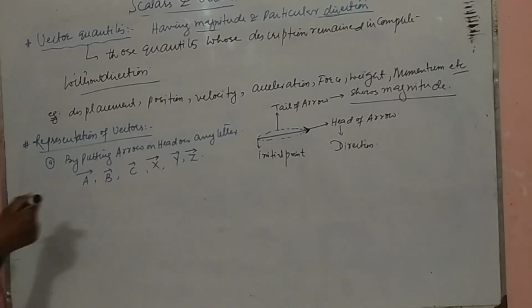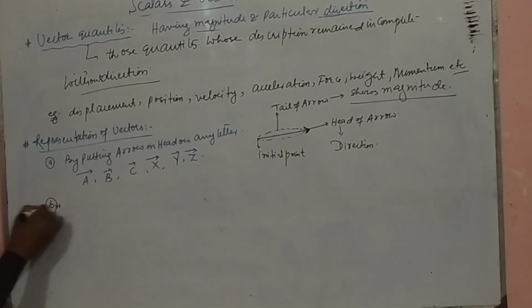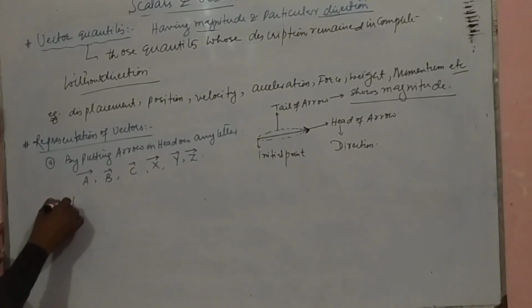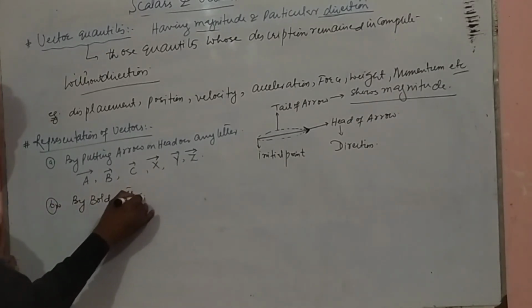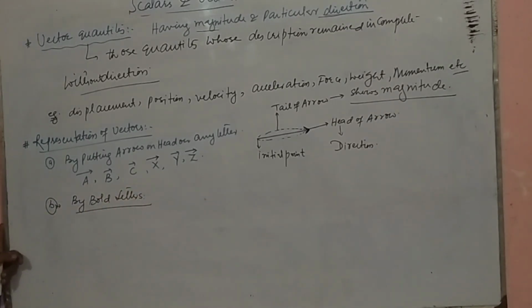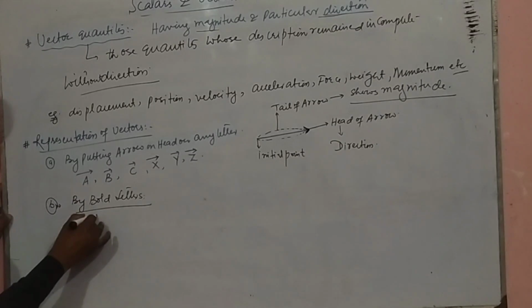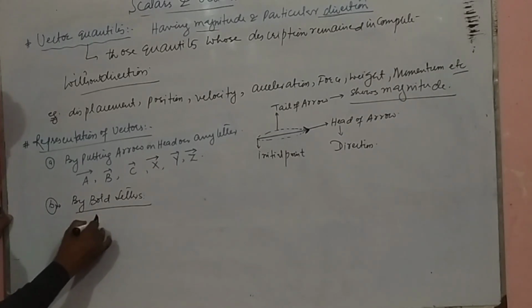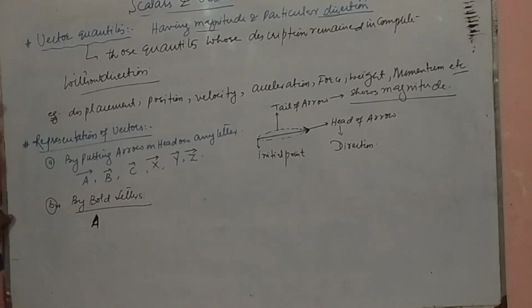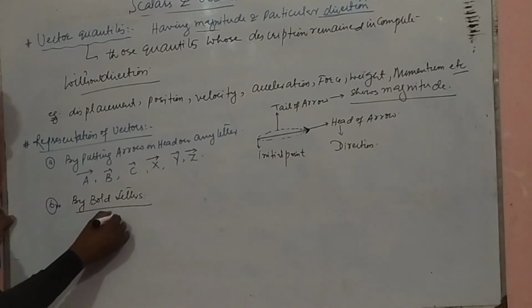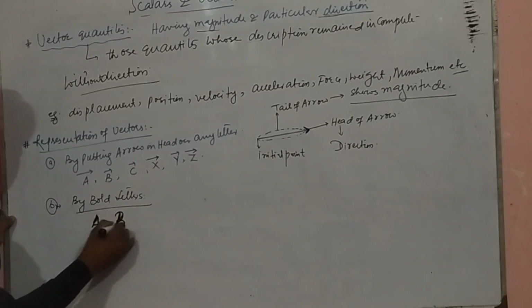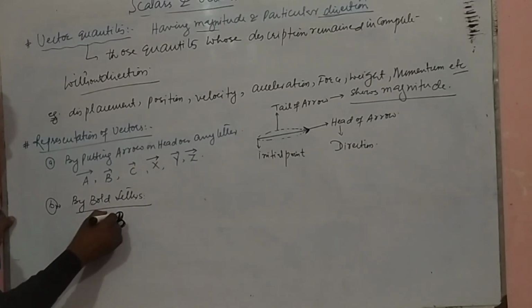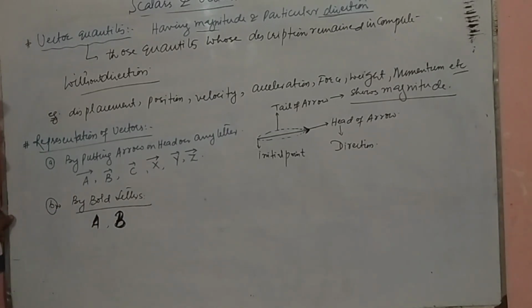The second method to represent vectors is by bold letters. If we write a bold letter, then we read it as A vector. If we bold another letter, let's say B, we read it as B vector.